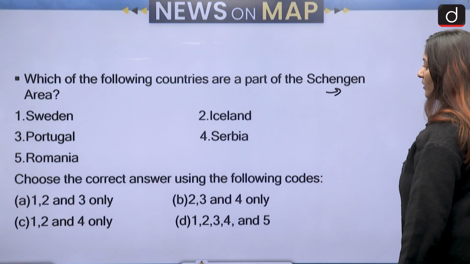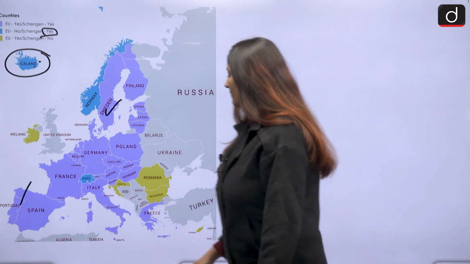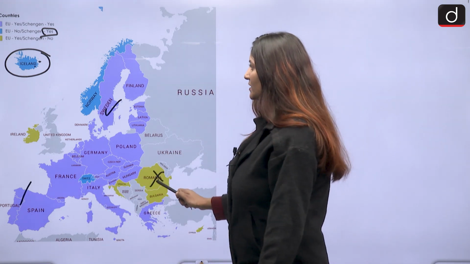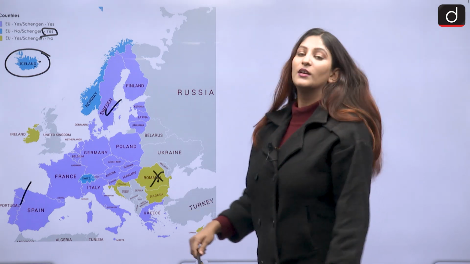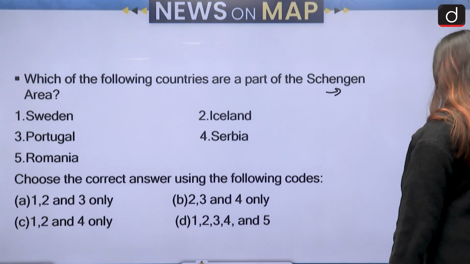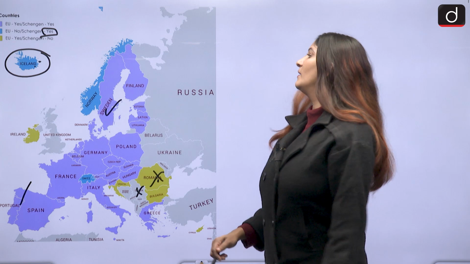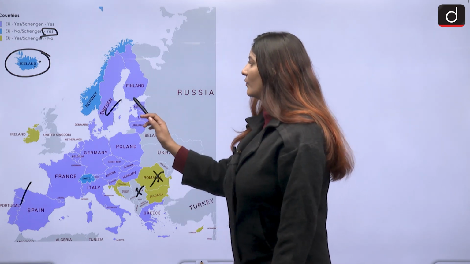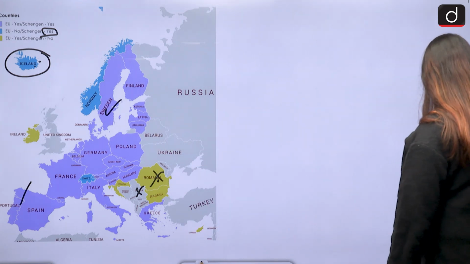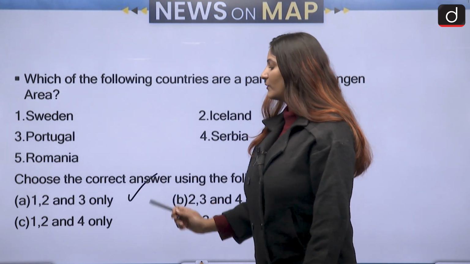No, Portugal. Portugal is also a part of the Schengen area, but not Romania. Romania is a part of the European Union, but not the Schengen area. And then the last one was Serbia and Romania both. Serbia is neither a part of the European Union nor the Schengen area. So that makes only Iceland, Sweden and Portugal to be our answers. Sweden, Iceland and Portugal, option A is going to be the correct one over here.